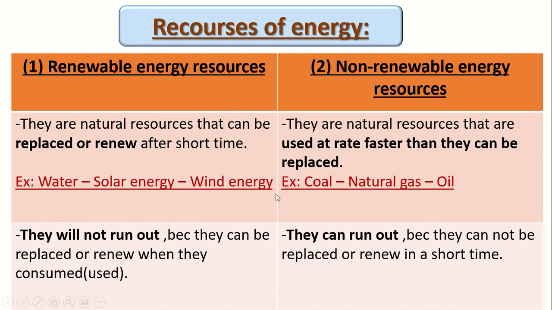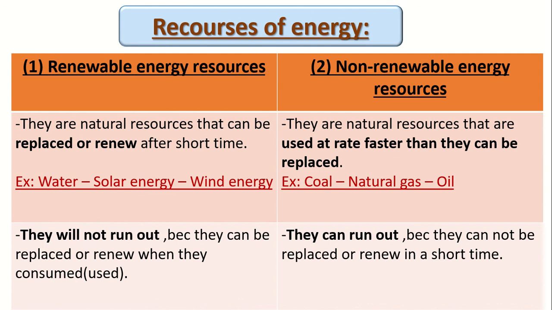Like what? The coal. Do you remember the coal? It is dead trees which were made over millions of years. Okay, I can use the coal, maybe 1 kilo of coal in one day. But this 1 kilo of coal is made of how many years? Millions of years ago. So I use it faster than it can be renewed.